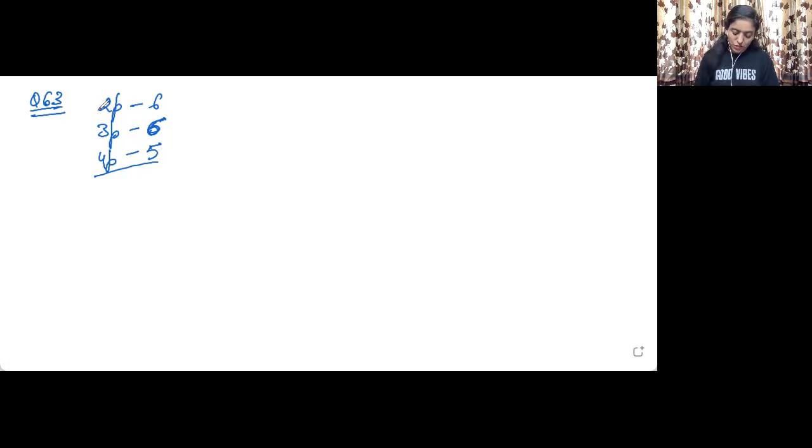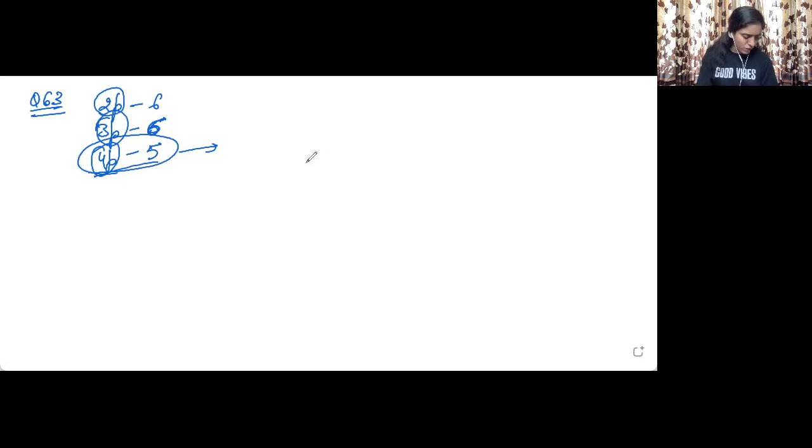Now, if you see 2p, 3p and 4p orbitals, 4p is the farthest orbital from the nucleus. So the electron in the 4p orbital will experience the minimum effective nuclear charge. So the answer is 4p orbital. Okay, hope this is clear to you.